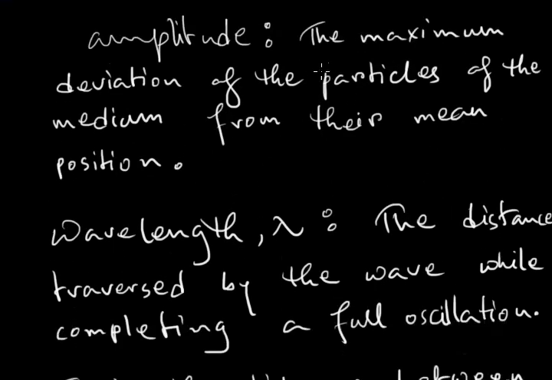There is another property of a sound wave which is known as the amplitude. Amplitude is the maximum deviation of the particles of the medium from their mean position. Whenever a sound source gets excited, the medium surrounding it also gets disturbed, and this causes a deviation of the particles of the medium from their mean position, and the maximum deviation of these particles is known as the amplitude of the sound wave.